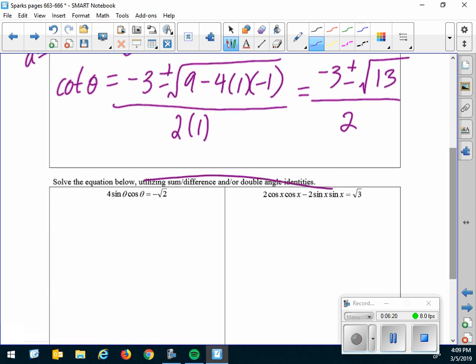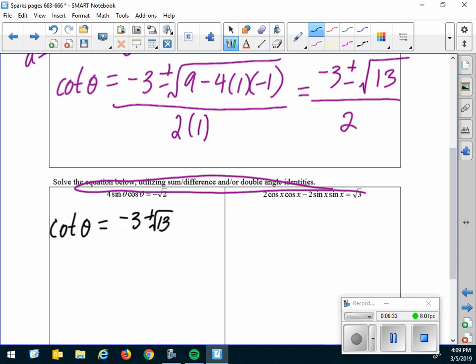Okay, we're going to have to erase all this for now because I'm going to need a lot of room. So now let's look at what we've got here. We've got cotangent theta equals negative 3 plus the square root of 13 over 2, and cotangent theta equals negative 3 minus the square root of 13 over 2. Well, I don't even know what those are.